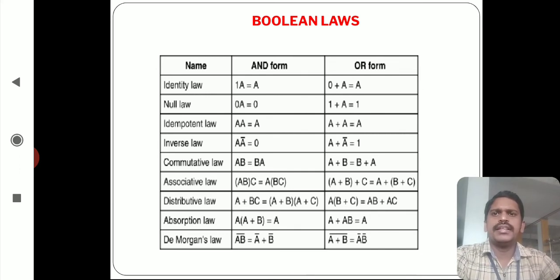In this law, we verify that the output is equal to A. That means if A value equal to 0, then the output will also be 0. If A value equal to 1, the output is also equal to 1. So that is the reason 1 dot A equal to A, 0 plus A equal to A. These are the verifications for the identity law. We can verify in this way. We verify all these laws by using A value equal to 0 and B value equal to 1.